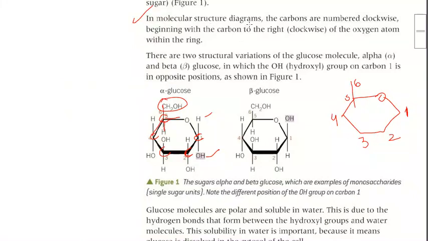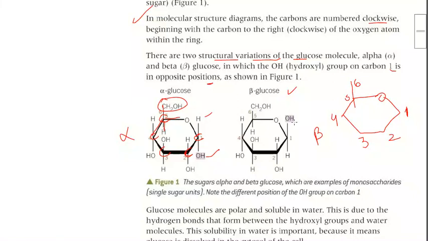In molecular structure, the carbons are numbered clockwise, beginning from the carbon to the right of the oxygen atom within the ring. So there are two structural variations of the glucose molecule. The first one is known as alpha, the other one is known as beta, in which the OH hydroxyl group of carbon one is in the opposite position. In case of alpha, hydrogen is above and OH is down. But in case of beta glucose, hydrogen is downward, OH is above.